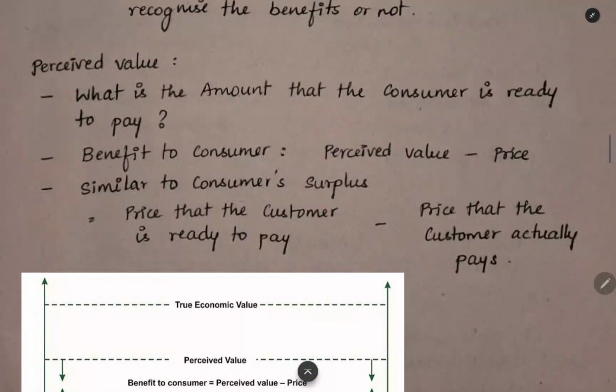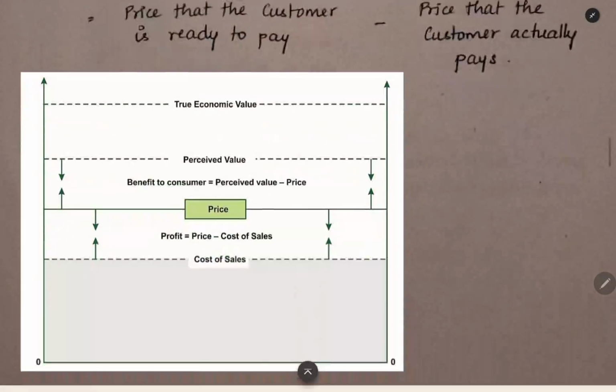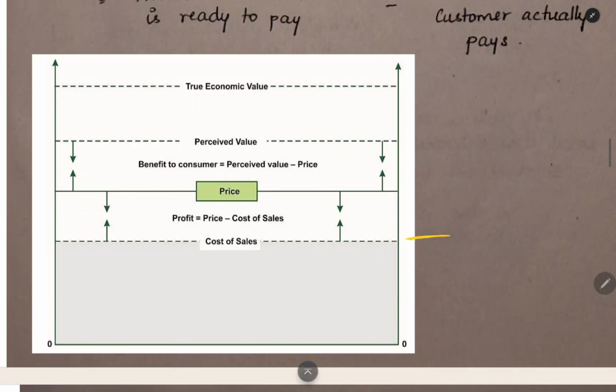The next thing is perceived value. What is the perceived value? What is the amount that the customer is ready to pay? That is the meaning of perceived value. We will be pricing based on the perceived value. Here, if you see, the cost of sales is the cost incurred to manufacture the product. Price is the price set by the company. True economic value will be the value which we found out in the first method. Perceived value means what is the value decided by the customer?